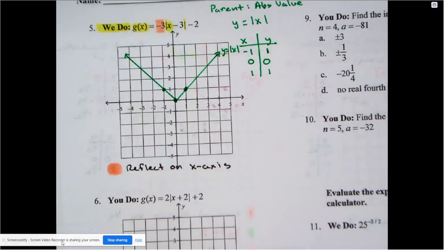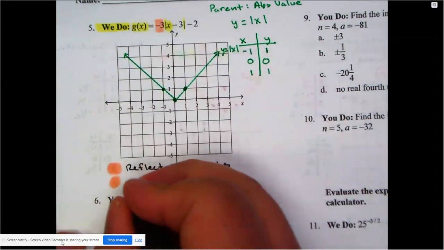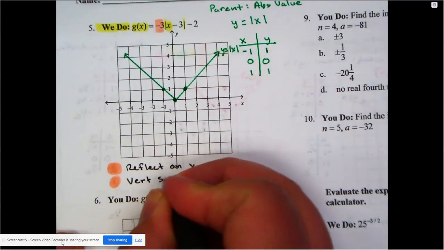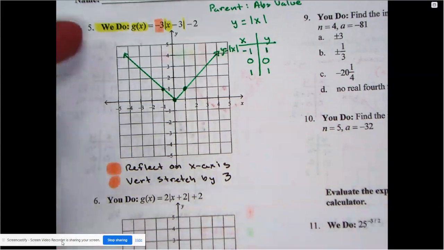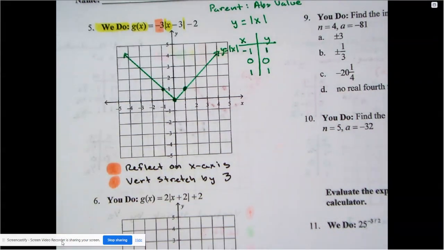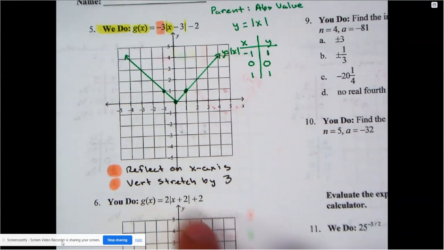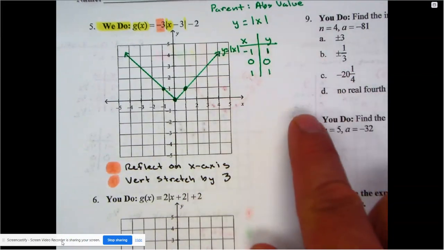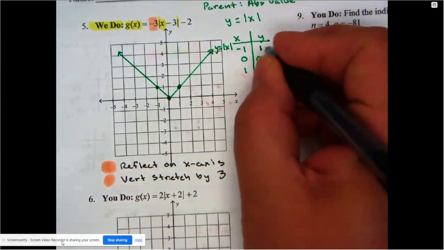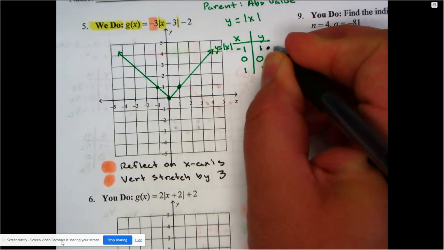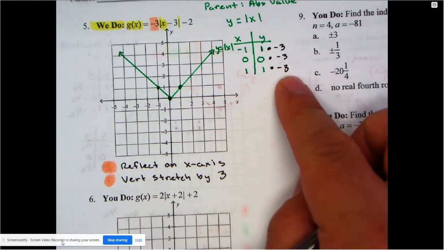But because there's a number 3, I'm also going to be doing a stretch. So there's actually two things coming out of that number. I'm going to do a vertical stretch by a factor of 3. And I know it says negative, but I'm multiplying by 3. So here's one way that you can actually take care of both of these at the same time. Remember, when you do a vertical stretch, you're going to multiply all the y values by 3. But since we're also going to do a reflection, then you can actually multiply everybody by negative 3. And by doing that, that takes care of the reflection and the stretching at the same time.